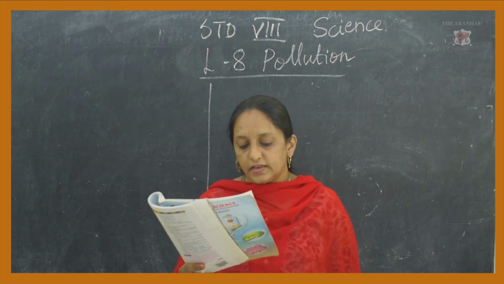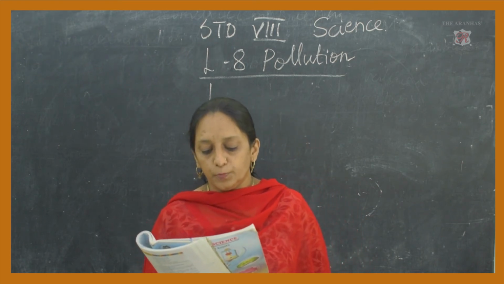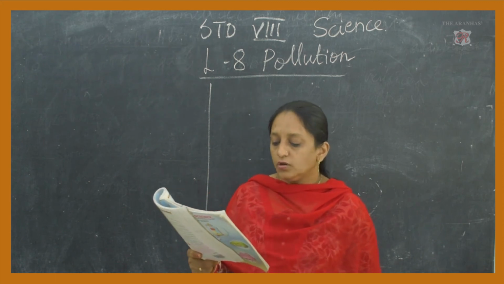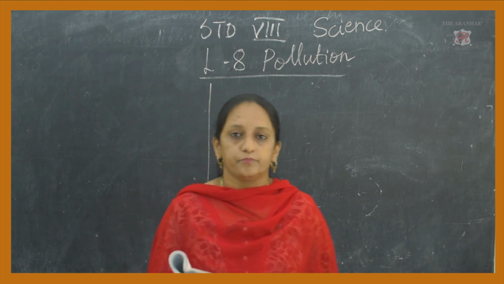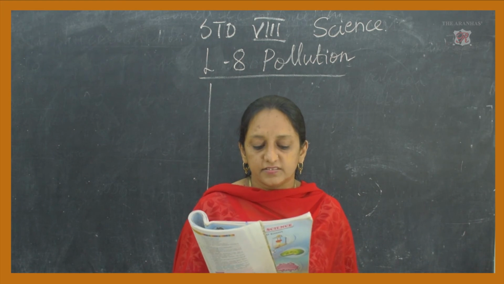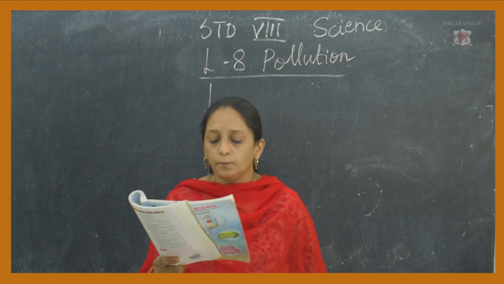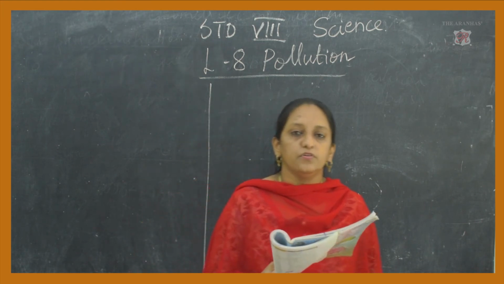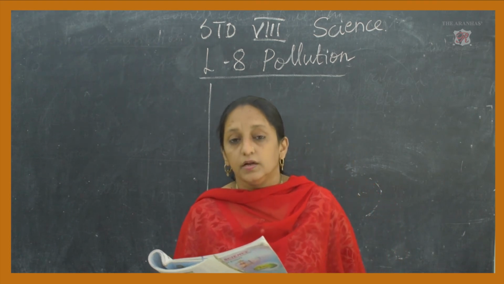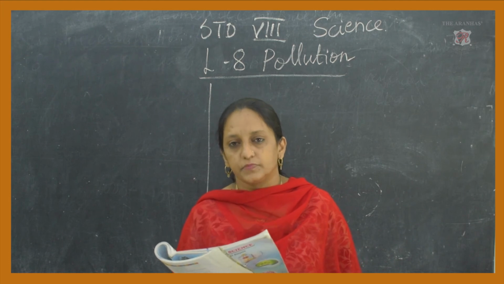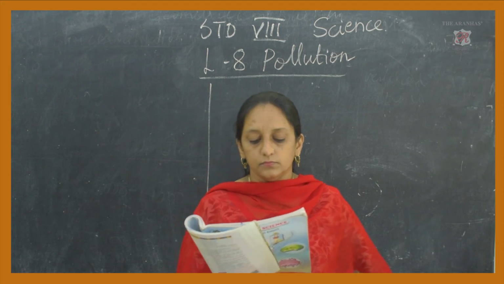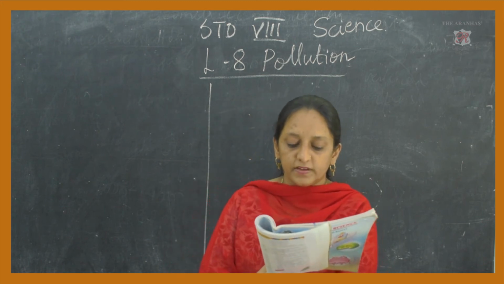Then lastly, they have given the relationship of soil pollution with air and water pollution. How is soil pollution related to air pollution and water pollution? See, if wet waste is dumped at the wrong place, instead of composting it, instead of keeping it in a proper place and taking care that it goes to a proper place, what will happen?